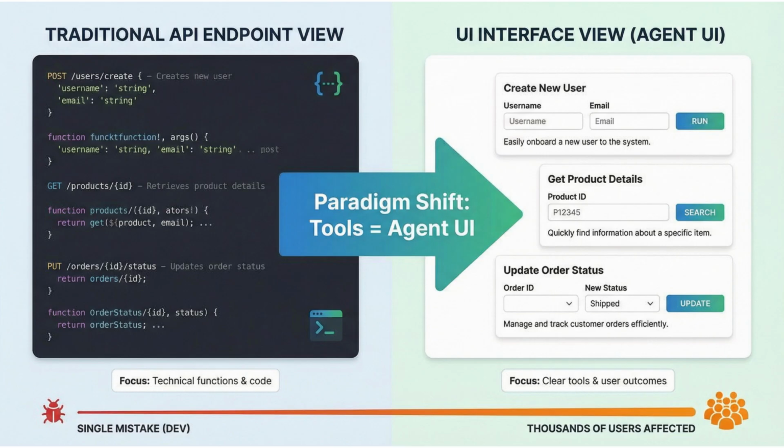Here's what most teams get wrong. They treat tools as technical APIs. Define the function, expose the endpoint, hand it to the agent. But tools aren't just APIs. They're the user interface through which agents interact with the world. And just like a confusing user interface causes human users to make mistakes, a confusing tool interface causes agents to make mistakes. The difference? Agent mistakes happen at machine speed, at scale, with real consequences.